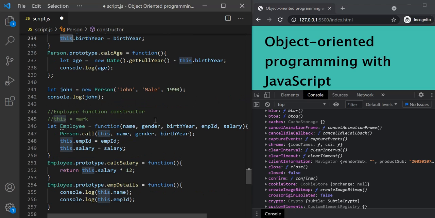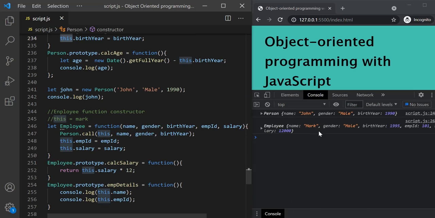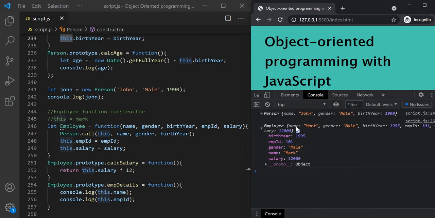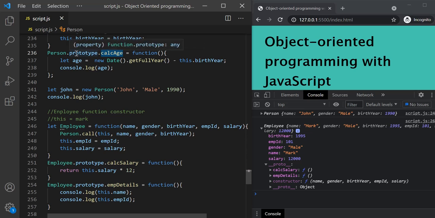Okay, let's see that. If I save the changes, now you can see this employee has name, gender, and birth year property along with employee ID and salary property. And if I expand the proto property, it has calc salary and employee detail, but it still does not have access to calc age method, which is attached to the prototype of person function constructor. And we will fix that in a bit.